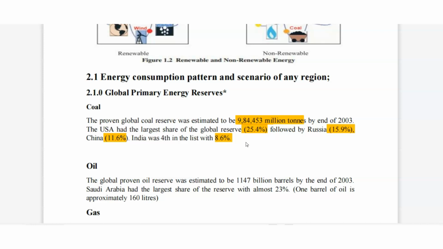Here your work is, you have to find out the data on Google or anywhere for the end of 2021, how much coal is there on Earth. Similarly, you have to look up oil, gas, etc. also.